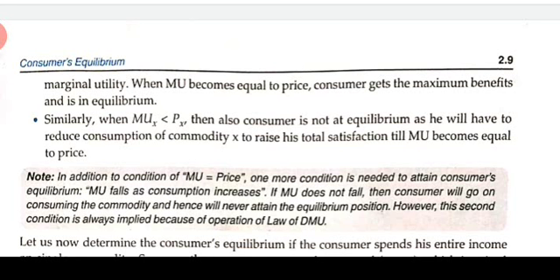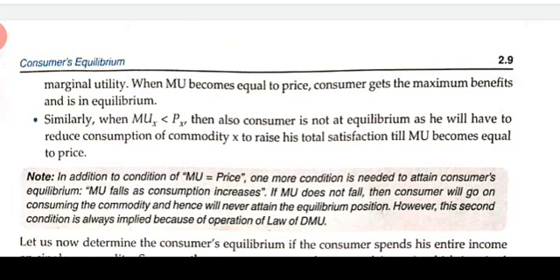Similarly, consider when MUX is less than PX. In this situation also the consumer is not in equilibrium, as he has to reduce the consumption of commodity X to raise his total satisfaction, because the utility is less. So in order to raise the satisfaction, the consumer will not consume commodity X, and when the consumer consumes less of X, the MUX will increase. It will keep increasing up to the point where the equilibrium is restored.